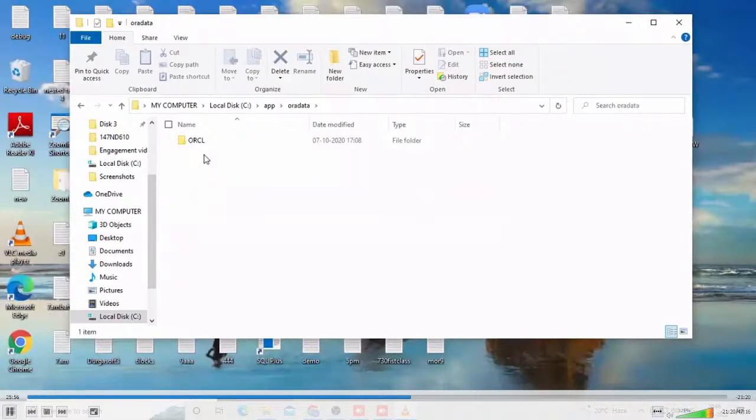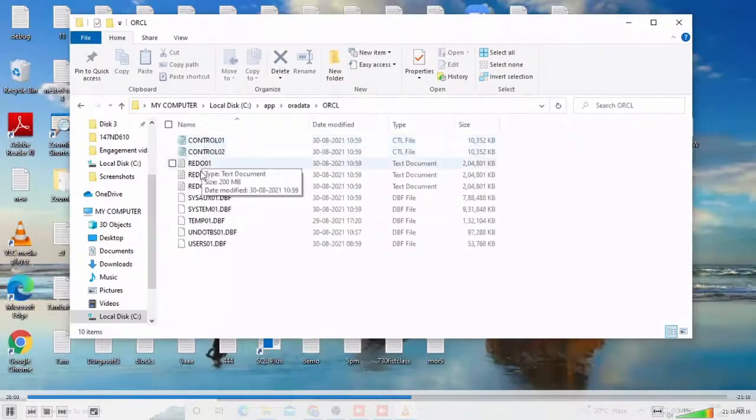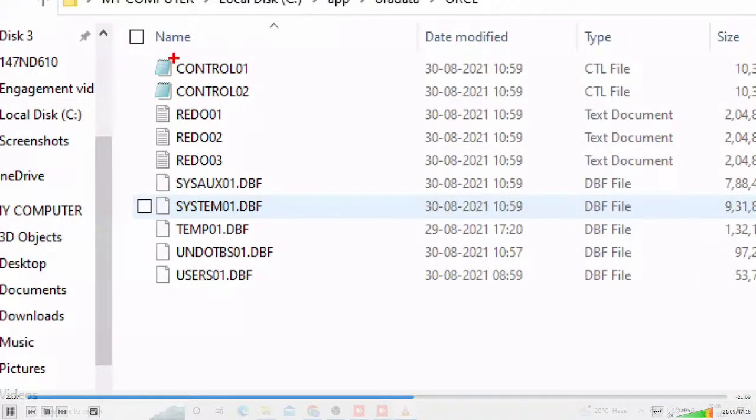I am observing only, and in C colon I installed my Oracle software. In this Oracle software, is the Z table visible anywhere or not? Anybody guess, or anybody observe it here? I already created the table Z. The table is really created.